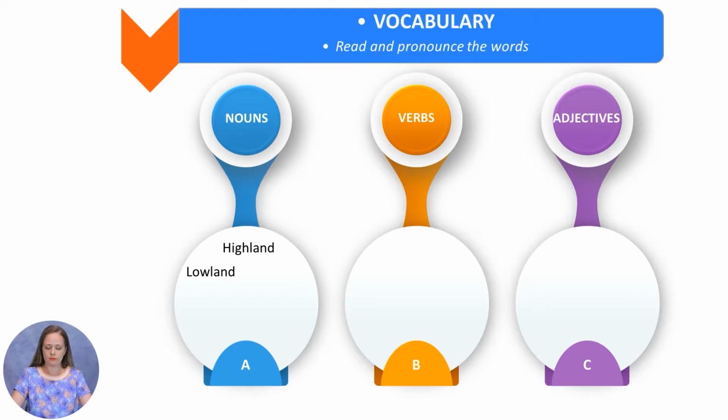The United Kingdom of Great Britain and Northern Ireland is the country of highlands, lowlands, hills and valleys, and it is surrounded by water.